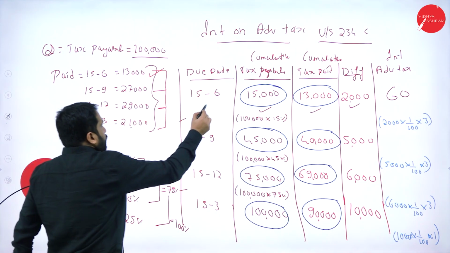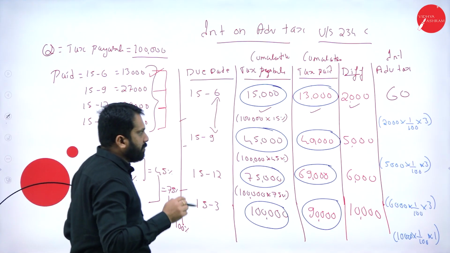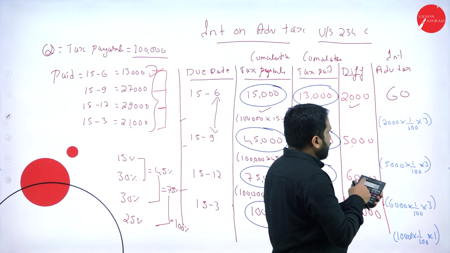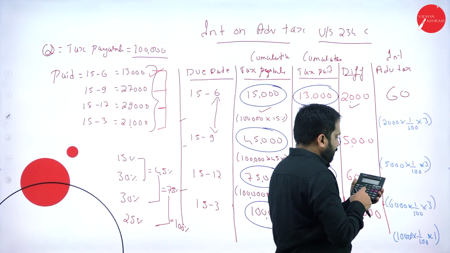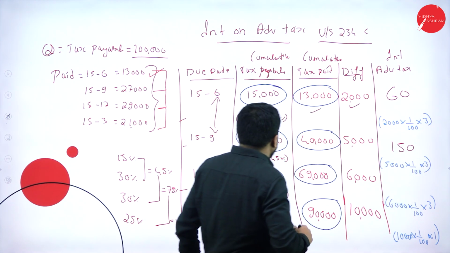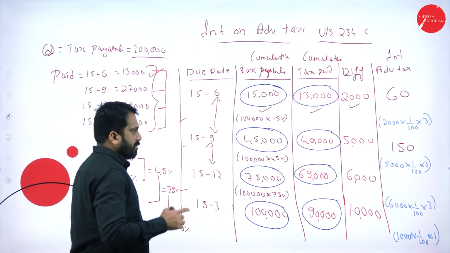Simple one. June to September, it is 3 months. Similarly, second one, 5,000 into 1% into 3, you will get 150. Again 3 months. Why? From here to here, it is 3 months.